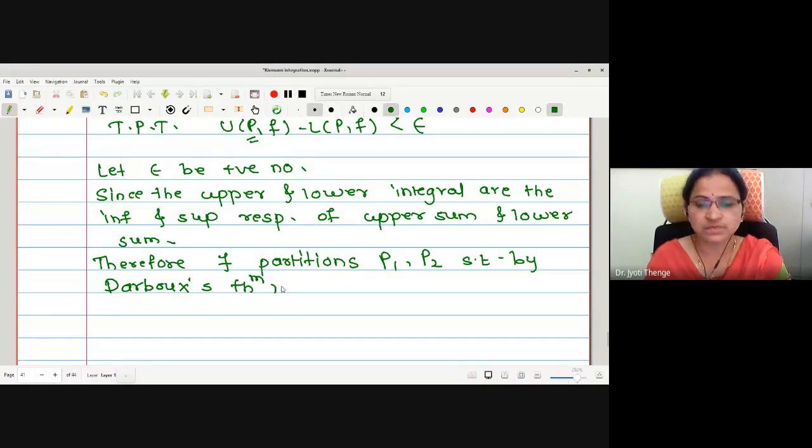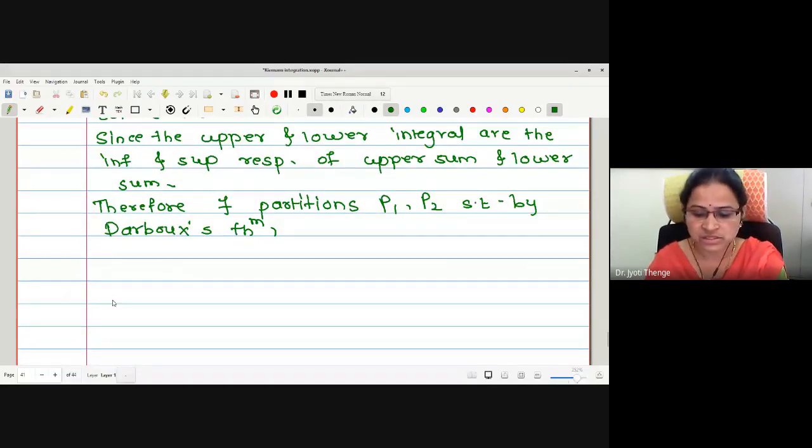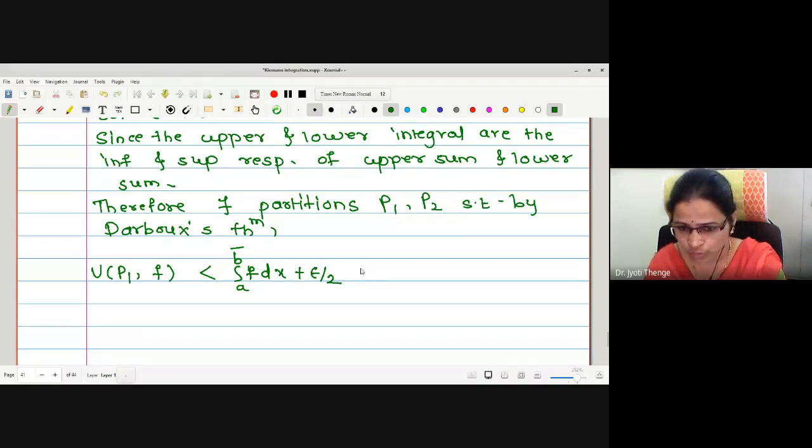What does Darboux theorem say? Upper sum is less than upper integral plus epsilon, lower sum is greater than lower integral minus epsilon. Therefore, we will write upper sum with respect to partition P1. UP1F is less than the upper integral, for the sake of adjustment, plus epsilon by 2. And we know this upper integral is equal to the exact integration.